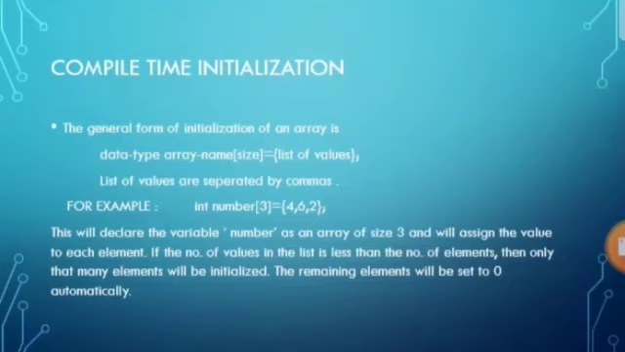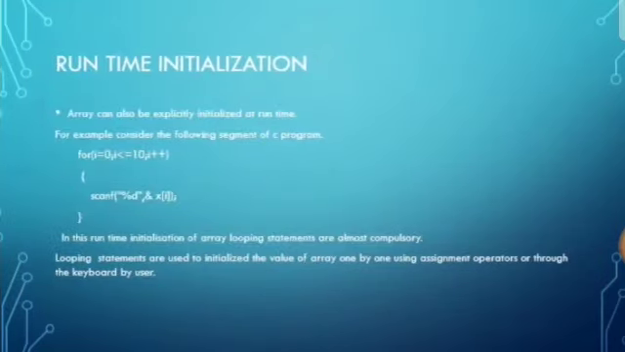If the number of values in the list is less than the number of elements, then only that many elements will be initialized. The remaining elements will be set to 0 automatically. Which means if the size is 3 and I am giving only two values, let's say 4 and 6, the third value will automatically be 0. It is allowed in C.